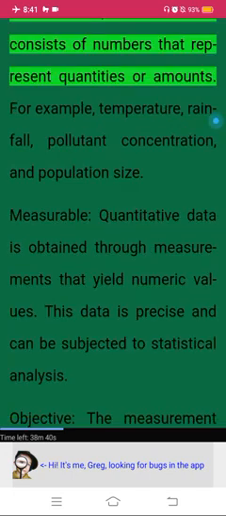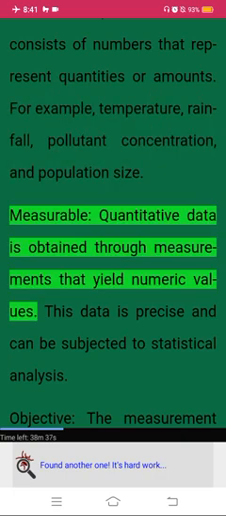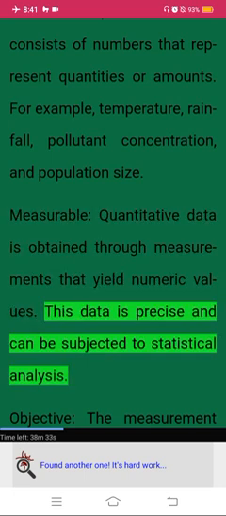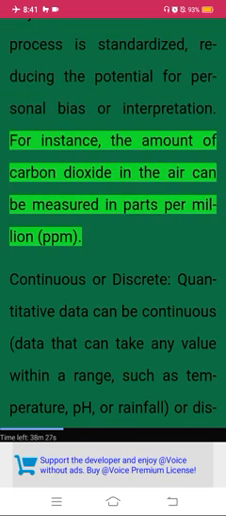Characteristics of quantitative data. Numerical. Quantitative data consists of numbers that represent quantities or amounts. For example, temperature, rainfall, pollutant concentration, and population size. Measurable. Quantitative data is obtained through measurements that yield numeric values. This data is precise and can be subjected to statistical analysis. Objective. The measurement process is standardized, reducing the potential for personal bias or interpretation. For instance, the amount of carbon dioxide in the air can be measured in parts per million, ppm.